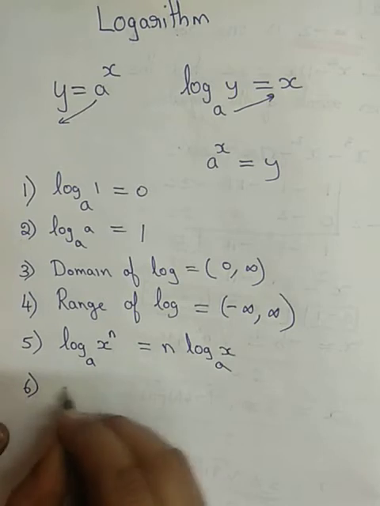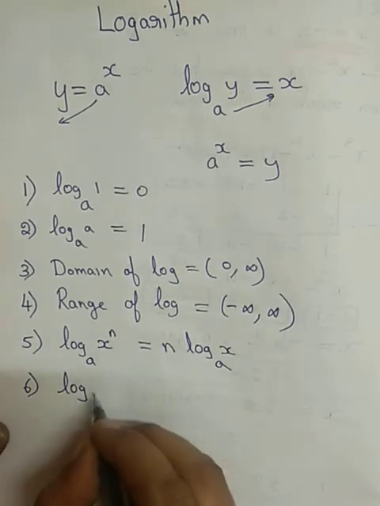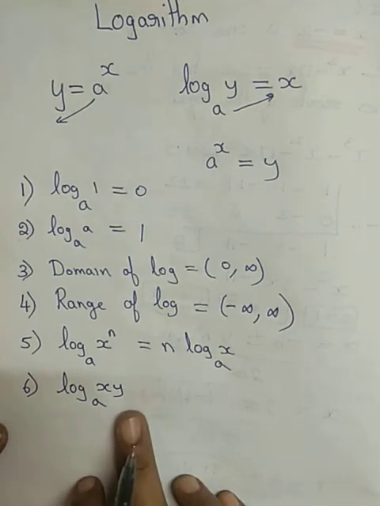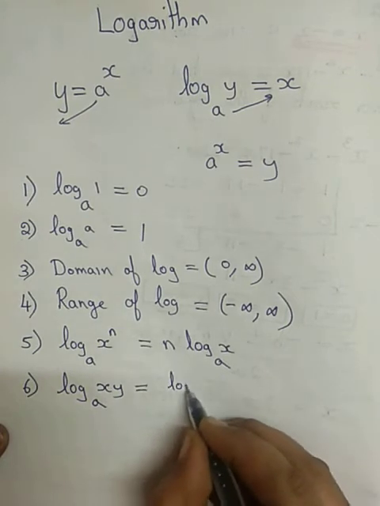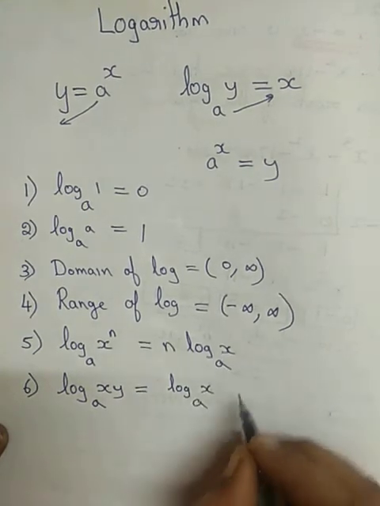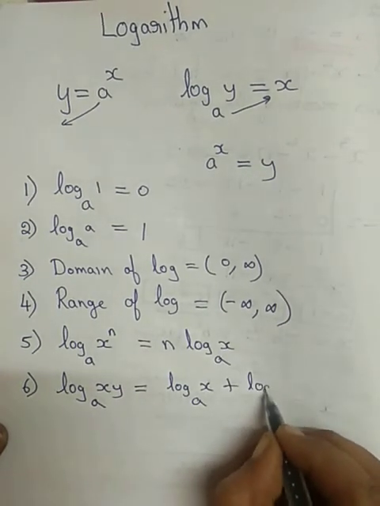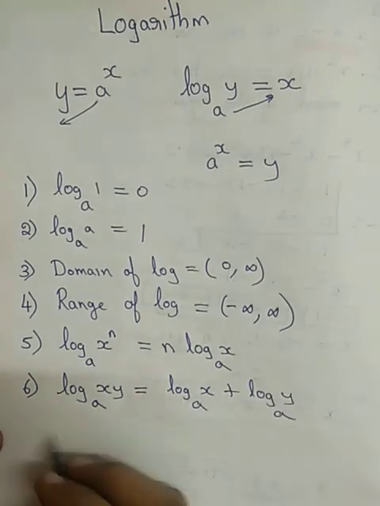Next what we are going to see is suppose you have log xy to the base a. Product ஃபார்மில் இருக்கு. log xy to the base a னா நம்ம ப்ராடக்ட் ஃபார்மில் இருந்தால் இப்படி பிரித்து எழுதலாம். log x to the base a plus log y to the base a.